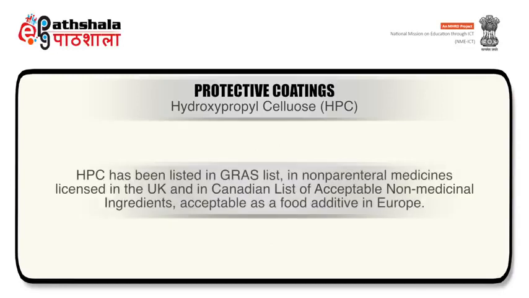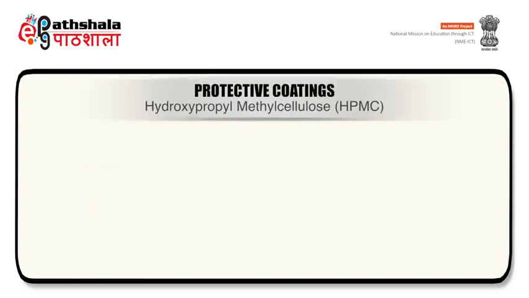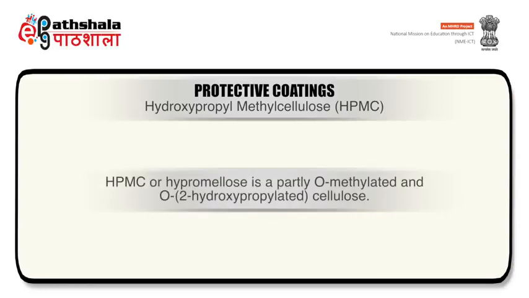HPC has been listed in the GRAS list in non-parenteral medicines licensed in the UK and in the Canadian list of acceptable non-medicinal ingredients. It is also acceptable as a food additive in Europe. Now, hydroxypropyl methyl cellulose, HPMC, is a partly O-methylated and O-2-hydroxypropylated cellulose.